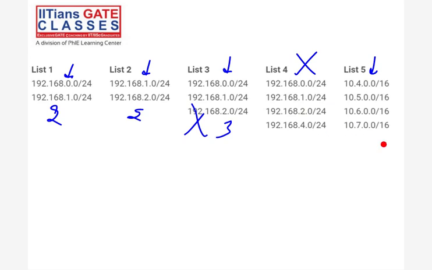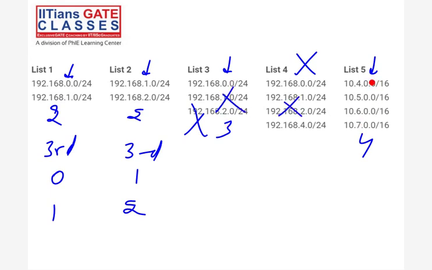Now list 5, which has the second octet different, which is 4, 5, 6 and 7. Now first we have to see the lowest subnet ID. The octet is 0? Yes, this is 0. Done, aggregation is possible. Now this one is 1? No. So is this 1 divisible by the number of networks in the supernet? The number of networks means 2 networks are there. Is it divisible? No, it's not exactly divisible. So this is not possible.